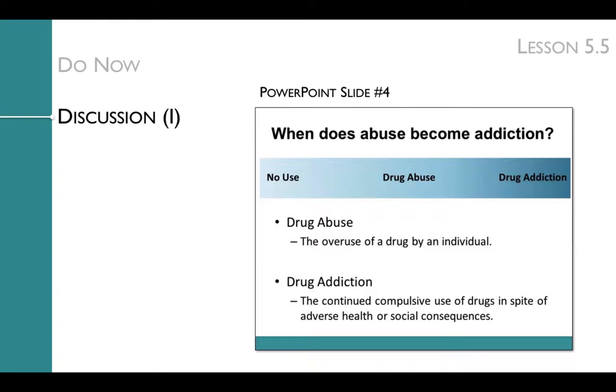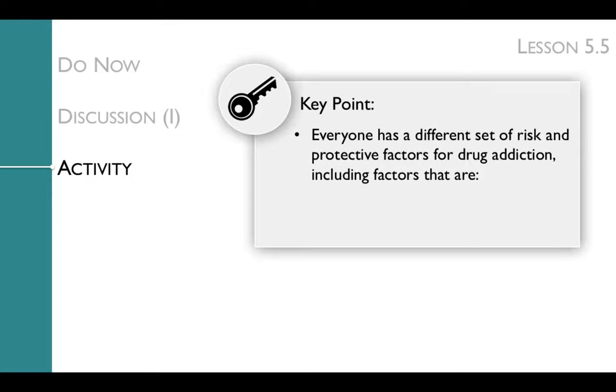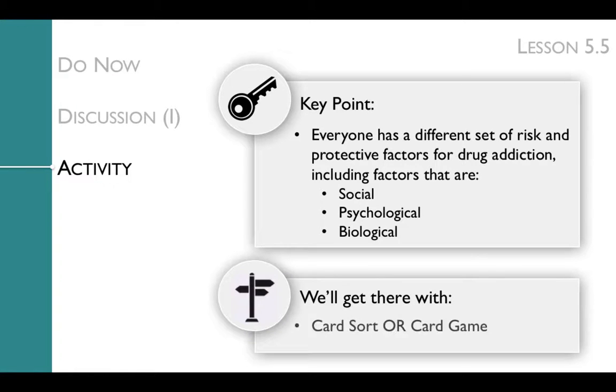The key difference between abuse and addiction is that drug addiction relates to a person's control over drug use. Once a person is addicted, they lack control and continue using the drug despite it harming them. The key point of the activity is that everyone has a different set of risk and protective factors for drug addiction, and those include factors that are social, psychological, and biological. We'll get to this key point with either a card sort or a card game.